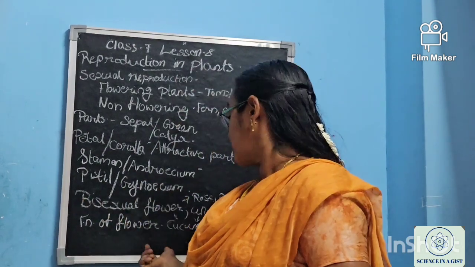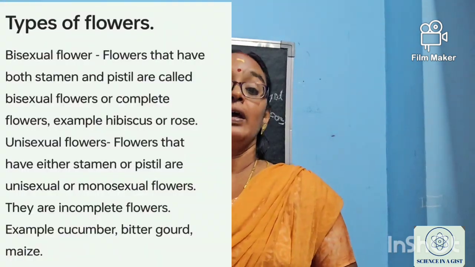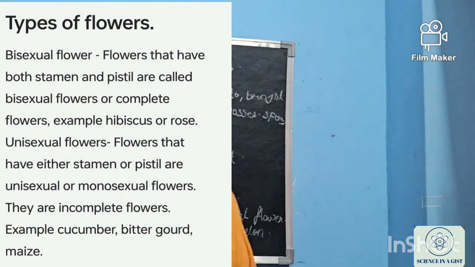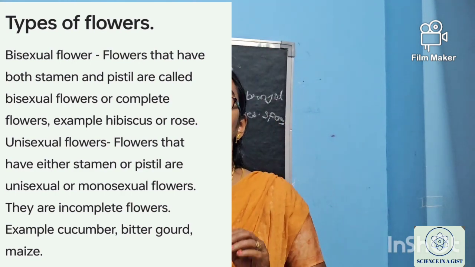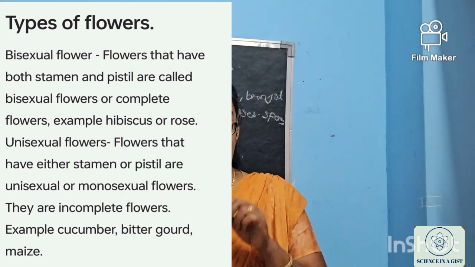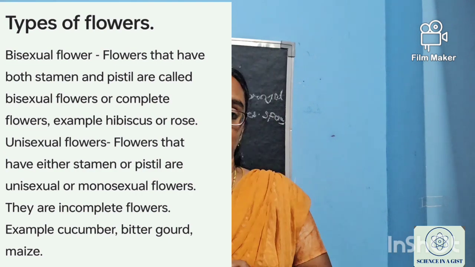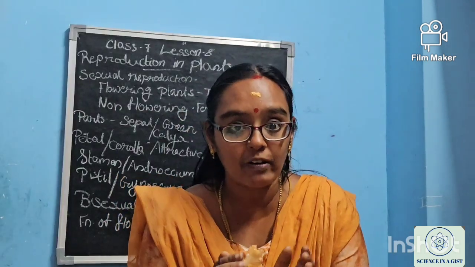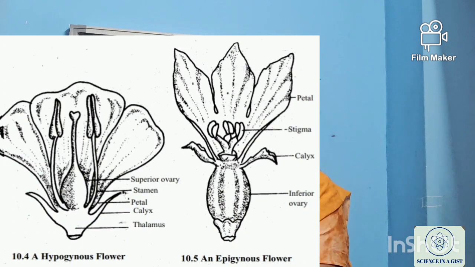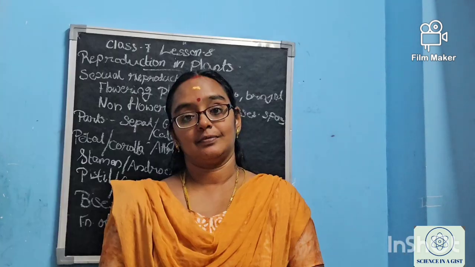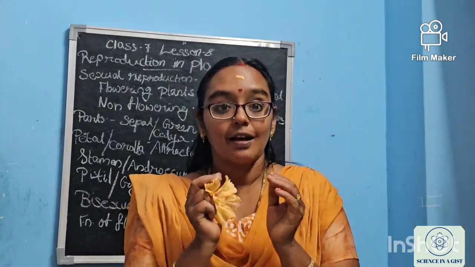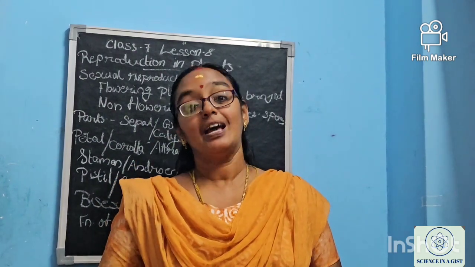For example, the flowers of cucumber and watermelon are unisexual flowers. Some have the male reproductive part while others have the female reproductive part. So what has to happen? This fertilization has to happen. How it happens, we are discussing.